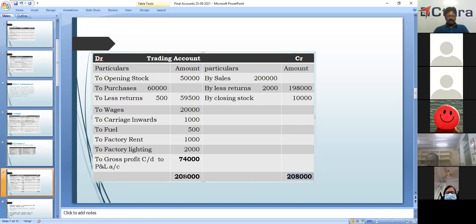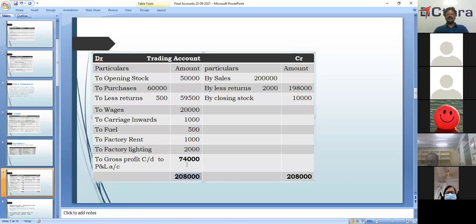So with this amount, we are putting the same amount on this side also and balancing the account. Okay. So how to balance it? We are totaling this. This total amount will be deducted from the total amount on the other side, and then we'll get whatever difference it is, gross profit carried down to P&L account.